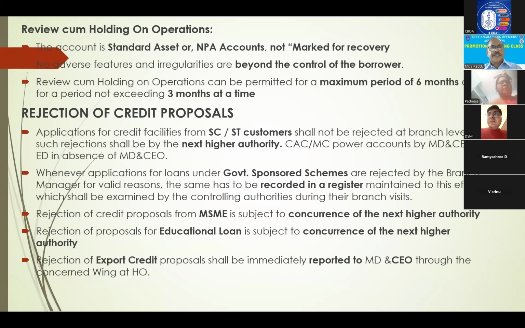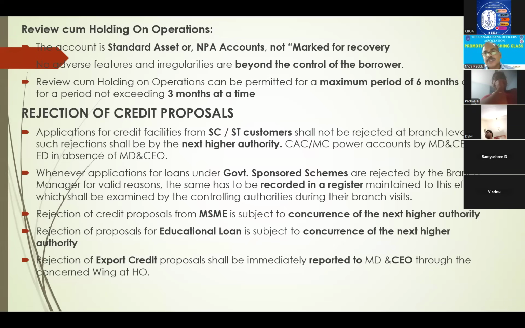Next, rejection of credit proposals: SC/ST beneficiaries, next higher authority, government sponsored schemes. Here you have to record in the register so that the next official who is visiting branches will verify. MSME, it is concurrence of next higher authority. You have to keep in mind concurrence of next higher authority versus rejection by next higher authority. In case of SC/ST beneficiaries, rejection by next higher authority. That means you have to forward the entire loan appraisal etc. to the next higher authority, and they only take the decision and reject from their end. The branch is rejecting through higher authorities.